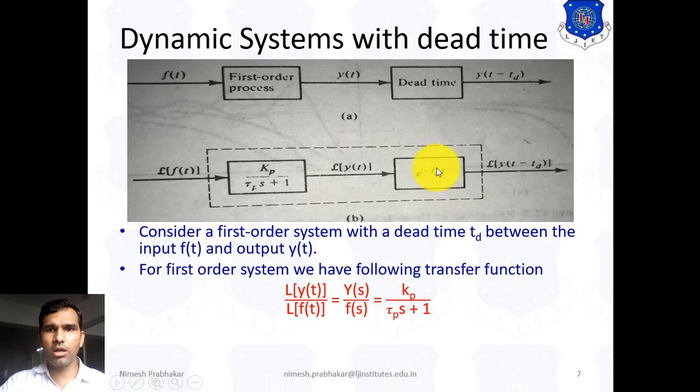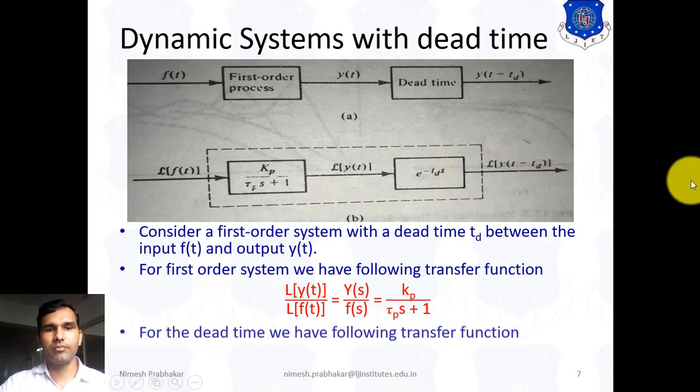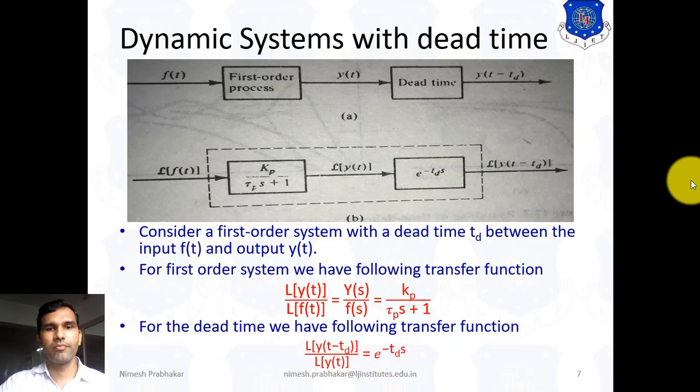For the second block, we can write the transfer function as L of y(t minus tau d) upon L of y(t), output upon input, which is nothing but e raised to minus tau d s.